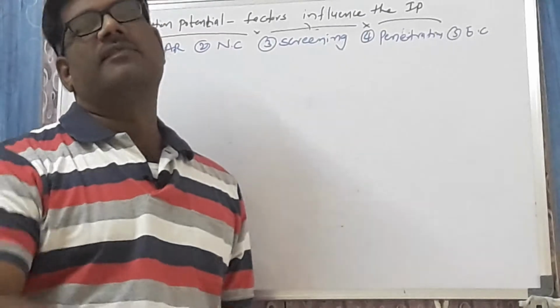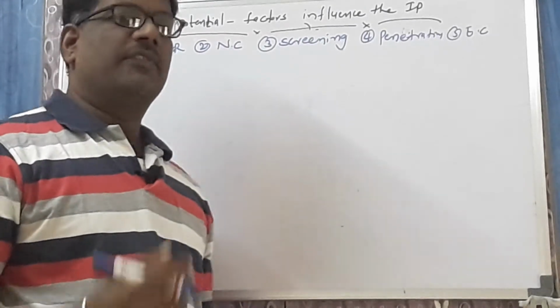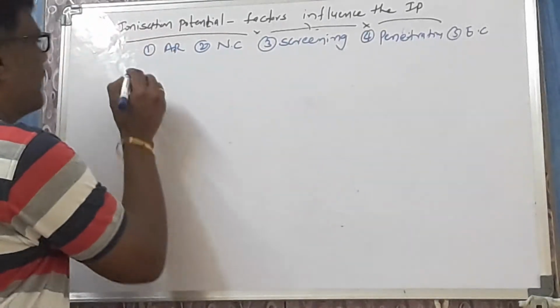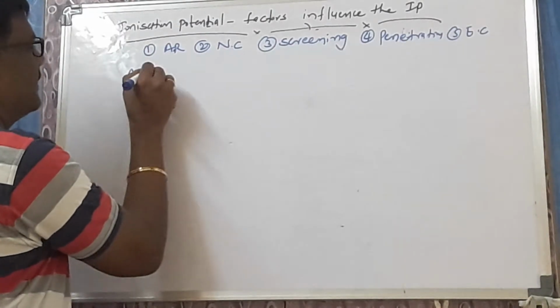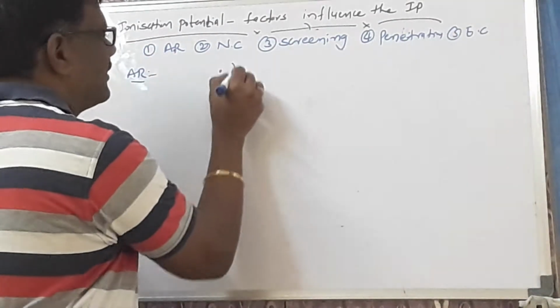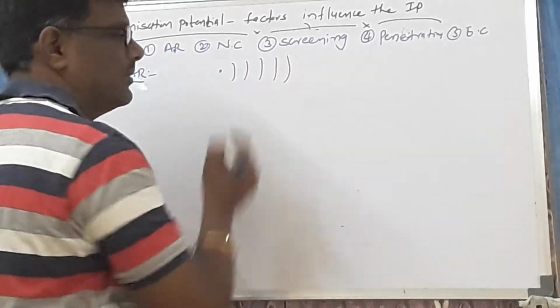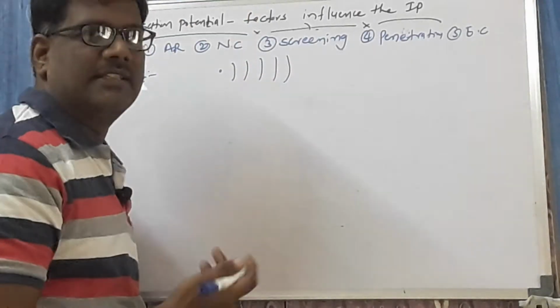These are the factors which influence the ionization potential. Number 1, the atomic radius. As the atomic radius increases, what happens?